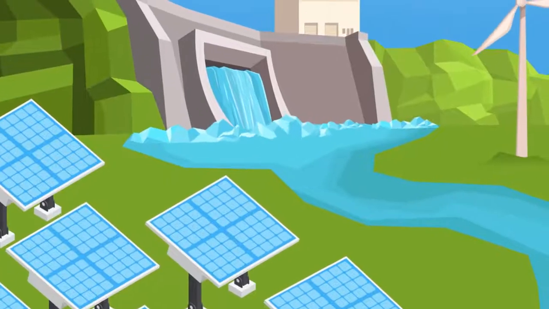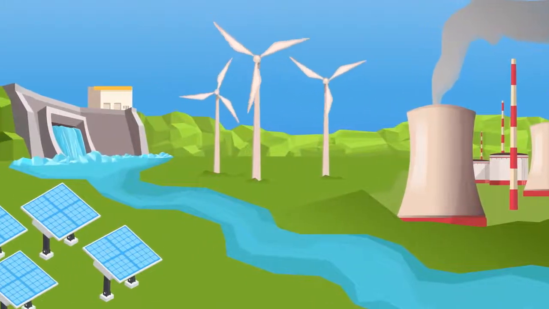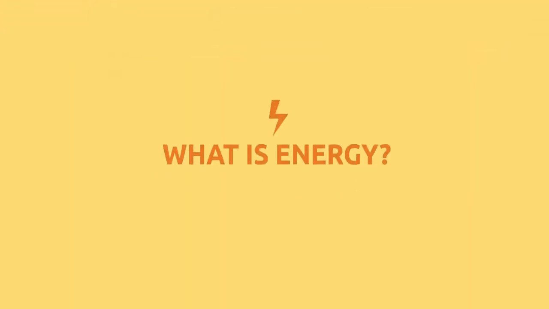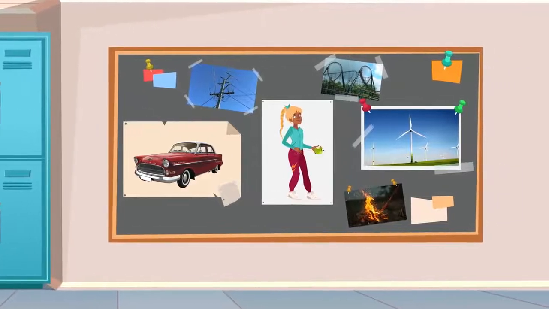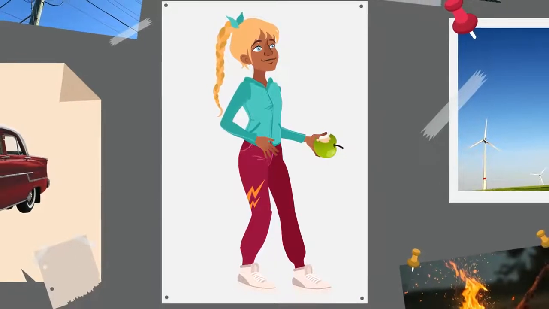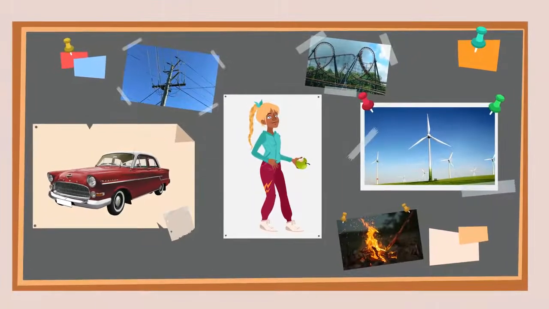Let's find out what energy is, what its properties are, and what types of energy exist. Energy is anything that has the capacity to produce a change in matter. If you look around, you'll see that energy is present everywhere.